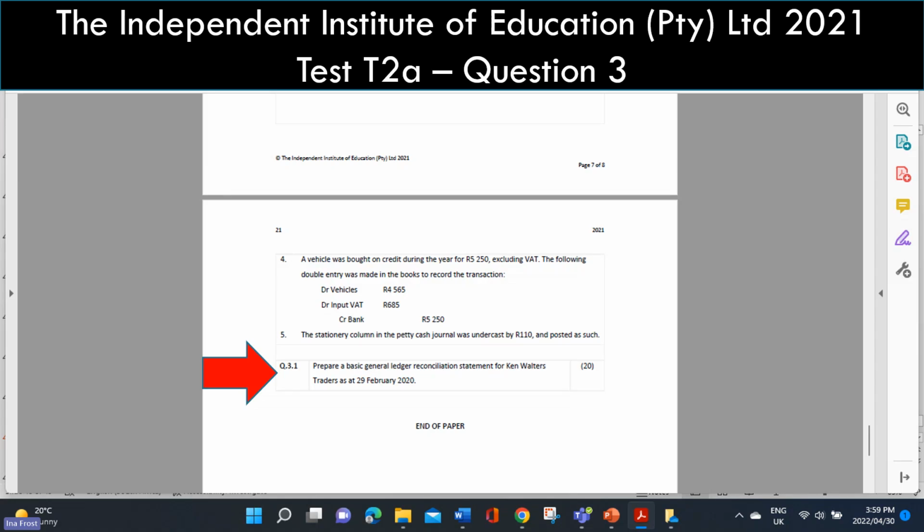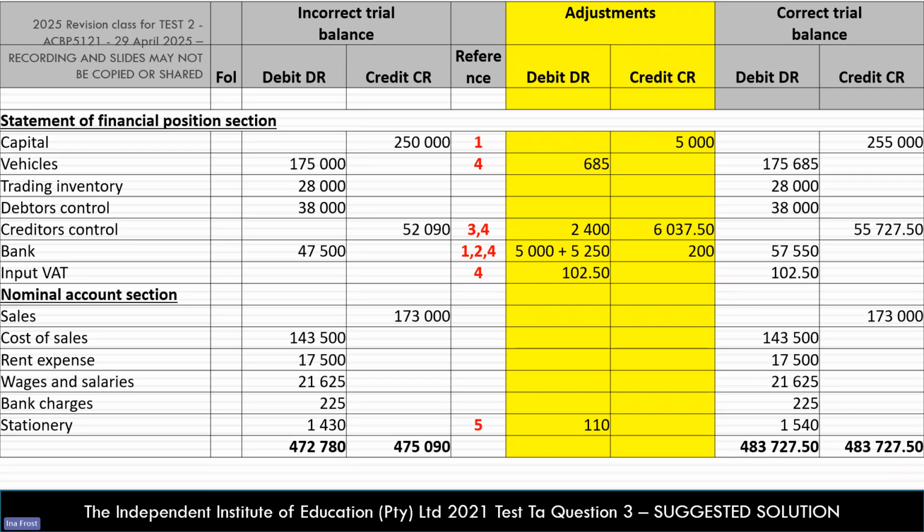And if you want to practice one more of those types of questions, you can go to the 2021 test 2, question number 3, that is also a question where you are asked to do the general ledger reconciliation statement. And you can see that one was for 20 marks. Here again is just the answer to that question. So if you do want to practice it later in your preparation for the test or the exam, once you've had a chance to try it at home, then you can come back here to this slide and mark your answer against the slide.